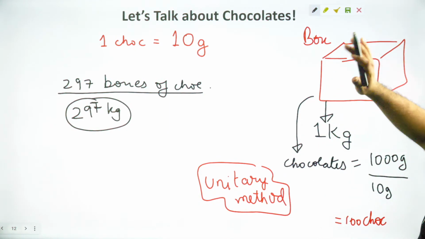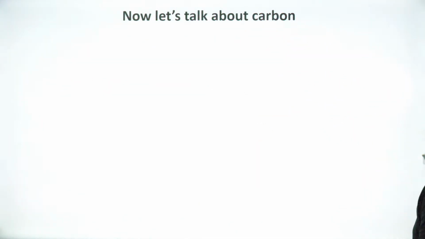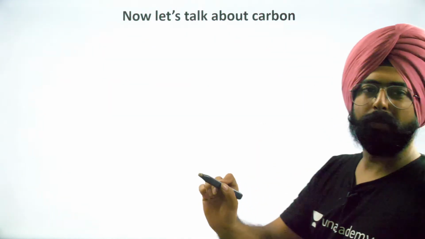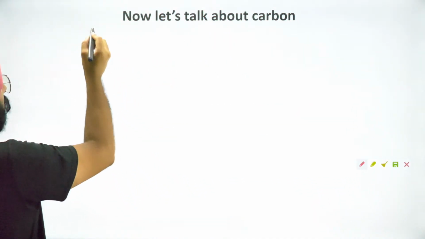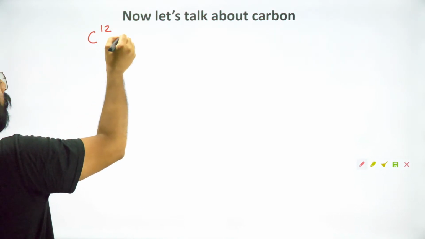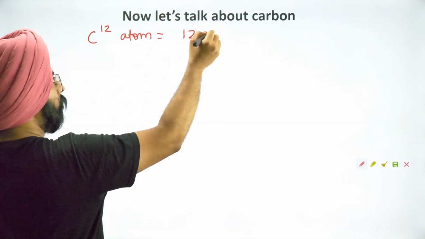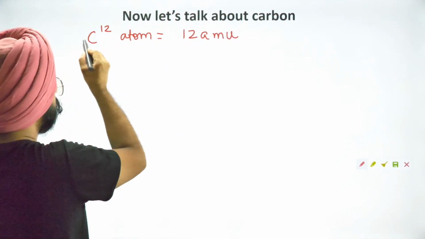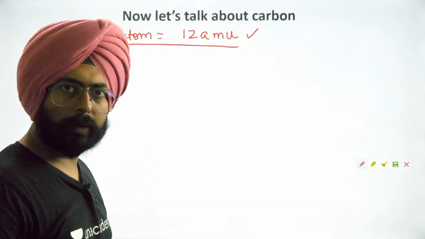Fine. So ये अपन ने समझ लिया about chocolates. Now instead of chocolates, let's talk about carbon. Carbon के लिए क्या बोलेंगे अपन? That we take a carbon 12 atom. This is equal to how much? This is 12 atomic mass units.